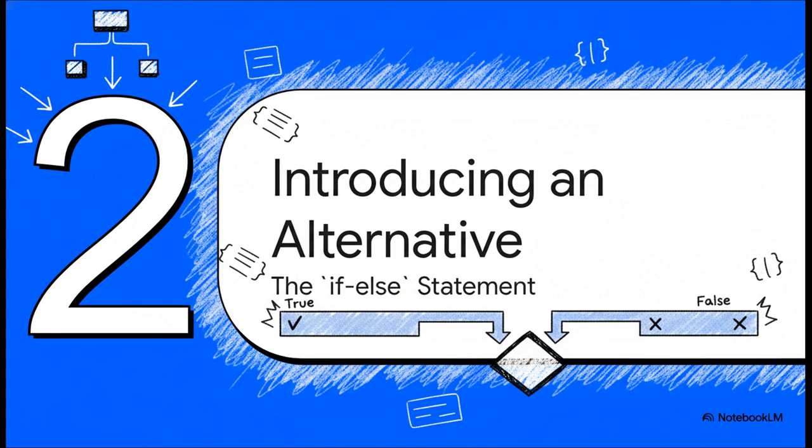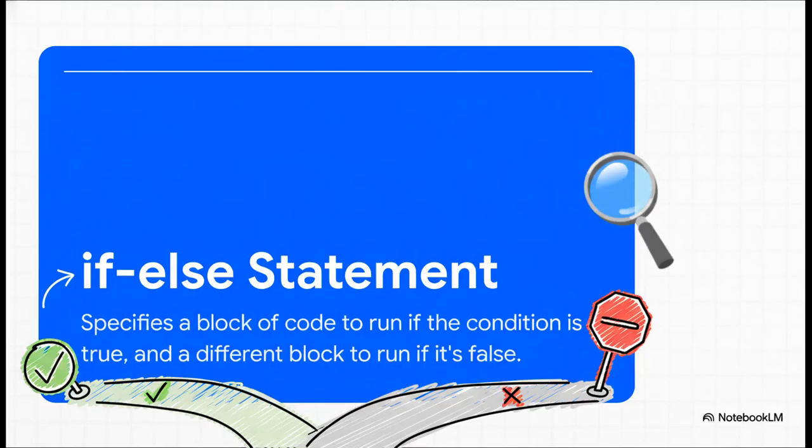To handle both the true case and the false case, we bring in a partner for the if statement, the else statement. This is a total game changer. An if-else structure creates a literal fork in the road for your code. If the if condition is true, it goes down one path. But if it's false, it automatically takes the other path, the one defined by else. There's no other option. It has to choose one of the two.